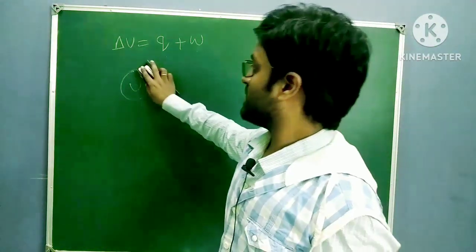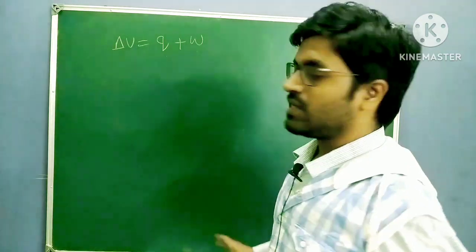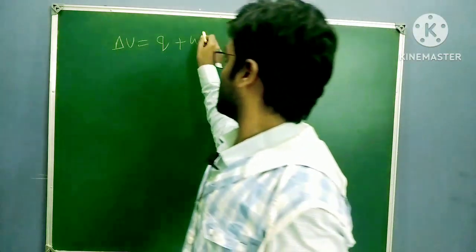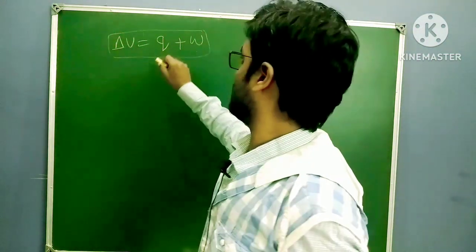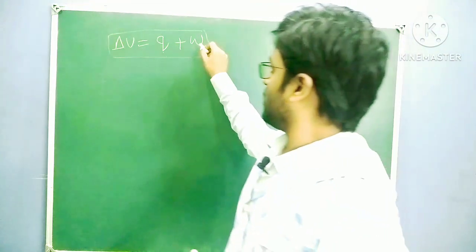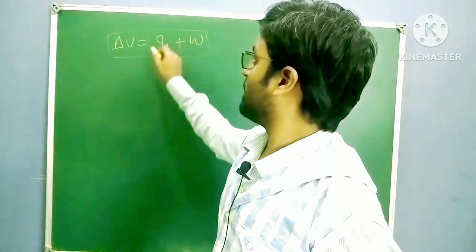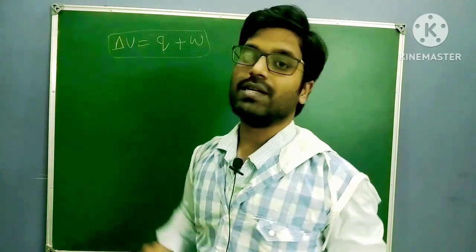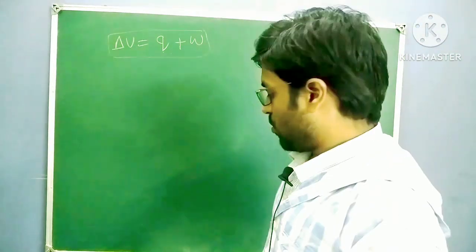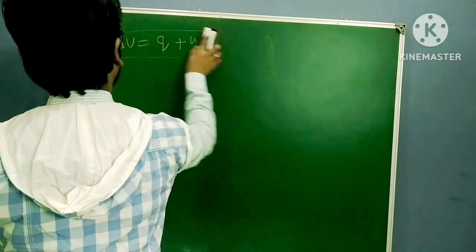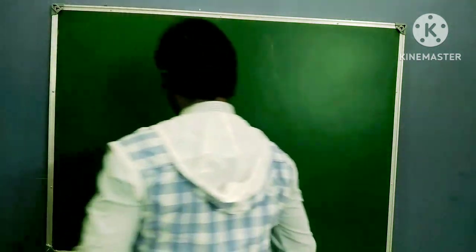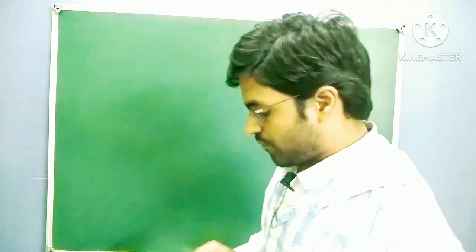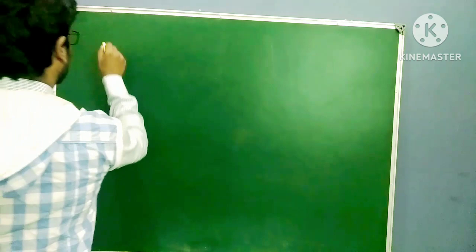In this, delta U is nothing but energy. Energy is a state function. So this energy is equal to Q plus W. Individually Q is a path function, W individually a path function, but Q plus W is a state function because Q plus W is equal to delta U, right? Okay. So this is about state and path functions. After this, I'm talking about work.